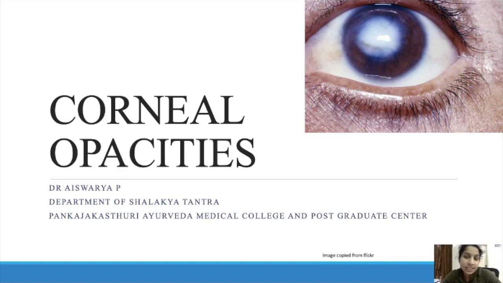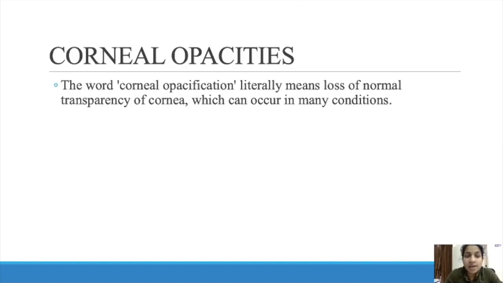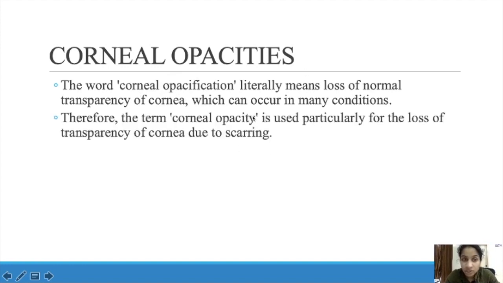Corneal opacity. That's our next topic. The word corneal opacification literally means loss of normal transparency of the cornea, which may occur in many conditions. You all know opacity means nothing but loss of transparency. So, loss of transparency of the cornea is known as corneal opacification. It can occur in many conditions.